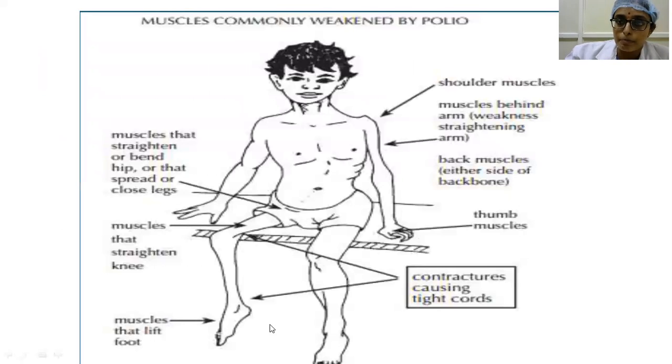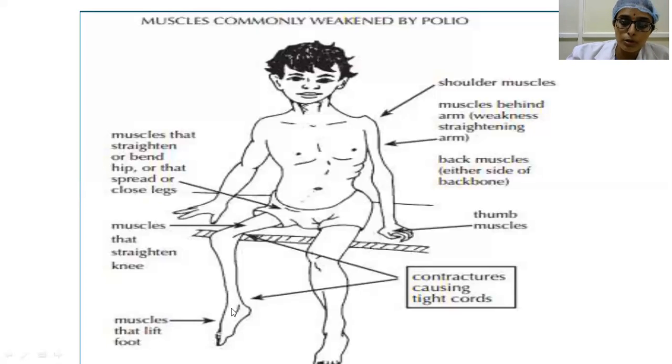So here you can see in this picture, there is gross wasting of the muscles. This limb is involved. Here, there are some flexion contractures at the knee, and then there is a foot drop or equinus deformity at the ankle. I am showing it with my cursor.